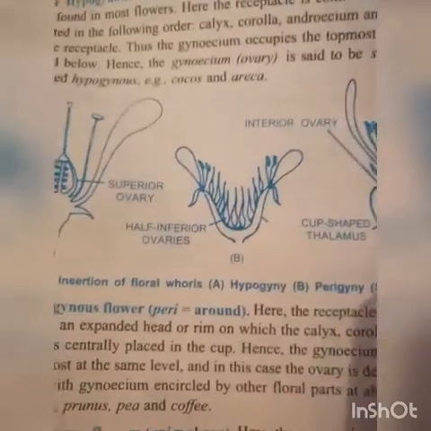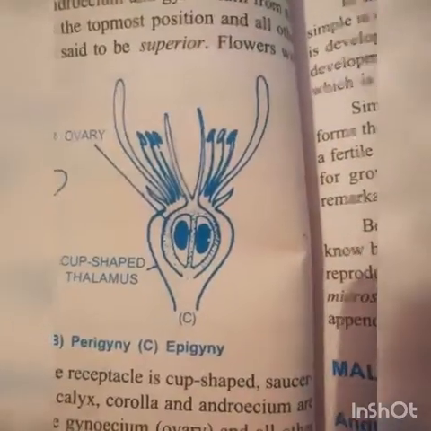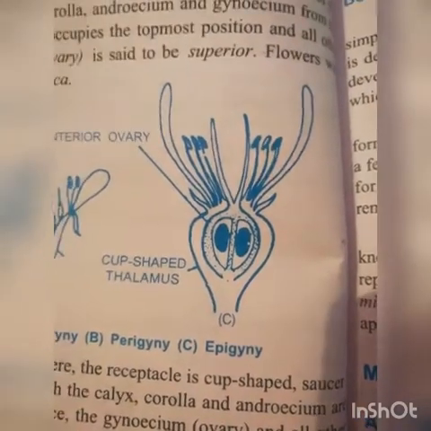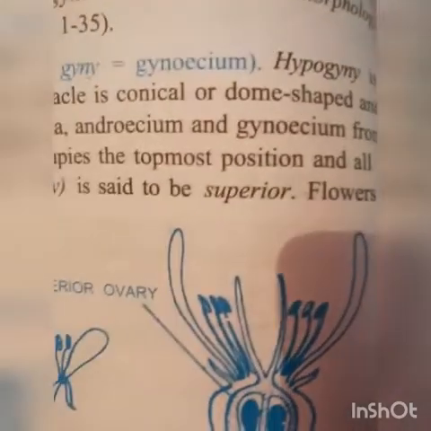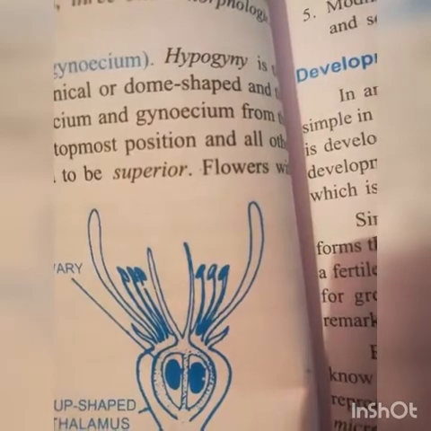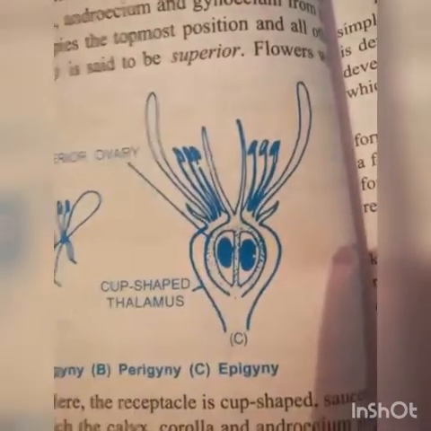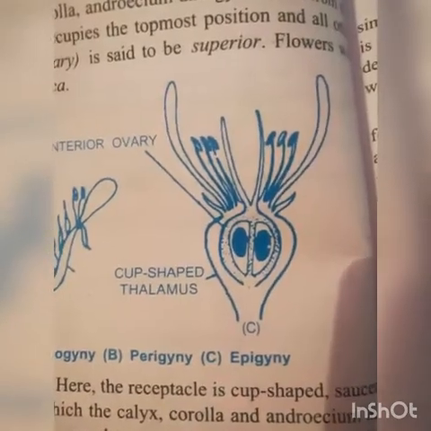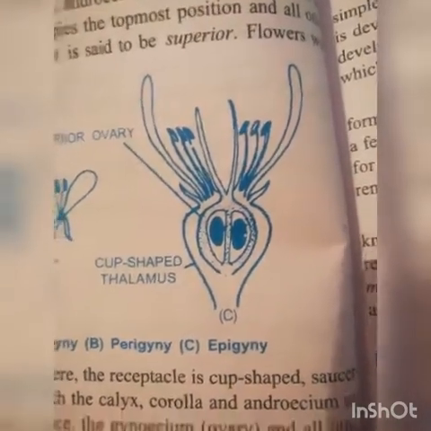First one hypogyny, second one perigyny, third one epigyny. Epigyny means inferior ovary. See, ovary is below the calyx, corolla and androecium. See, calyx, corolla and androecium are above the ovary. This is inferior ovary or epigynous flower.